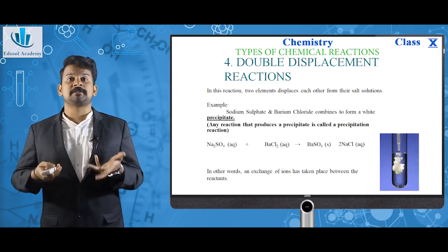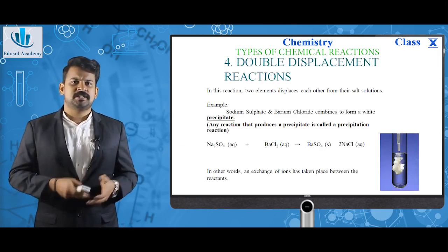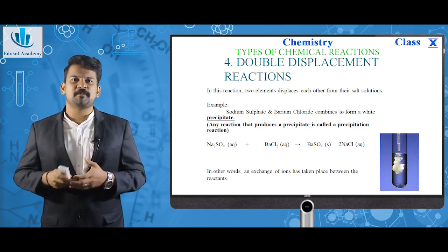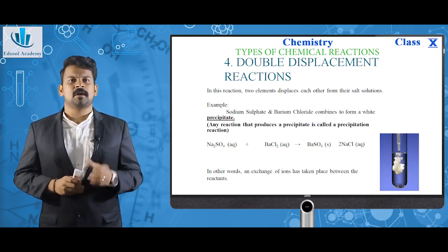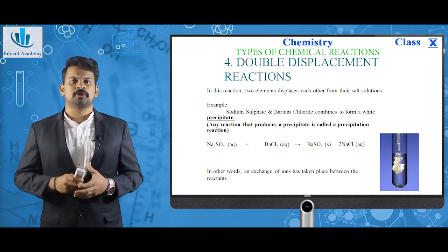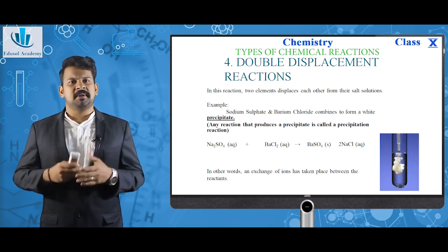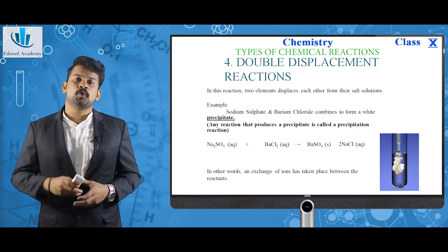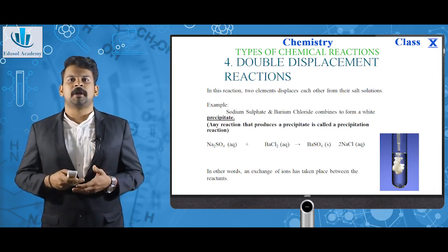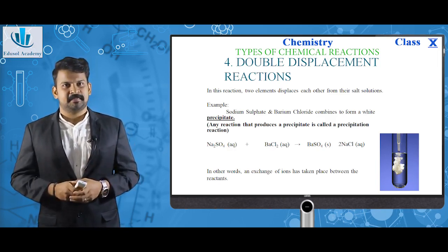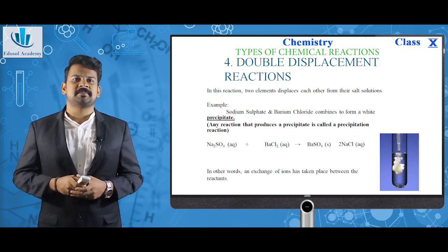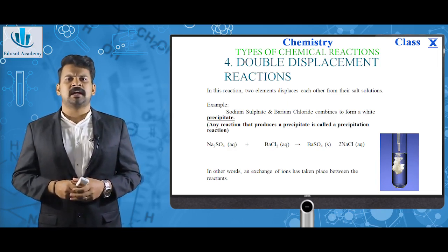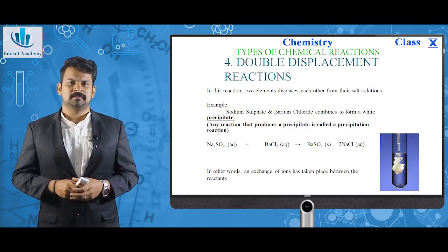Next is double displacement reaction. Just now we learned what is a displacement reaction. In simple displacement reaction, one element replaces one element from its salt solution. Here two elements are acting and two salt solutions are acting. So here two elements displace each other from their salt solutions. A typical example is of sodium sulfate and barium chloride. Sodium sulfate and barium chloride combine to form a white precipitate.